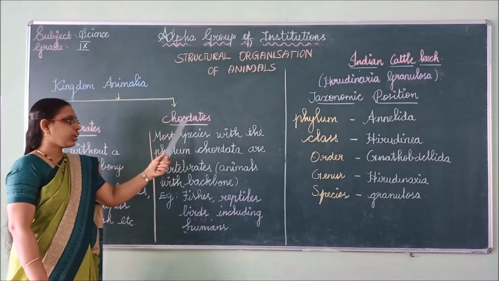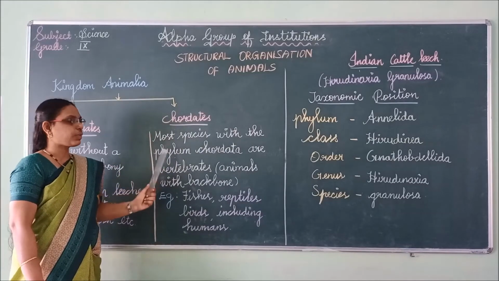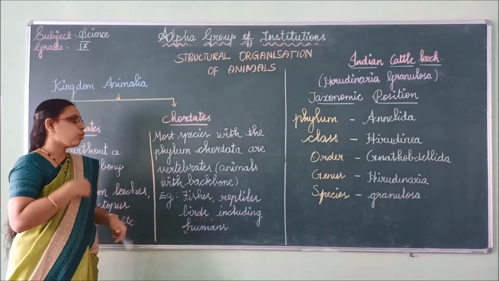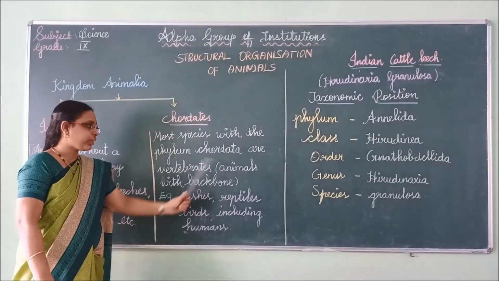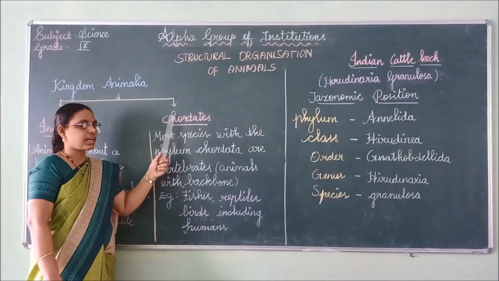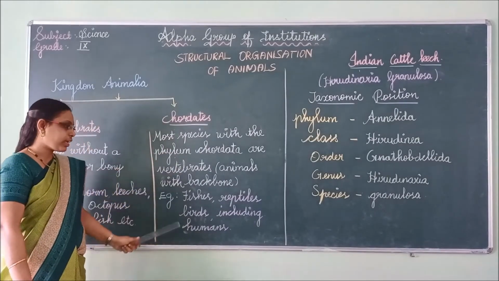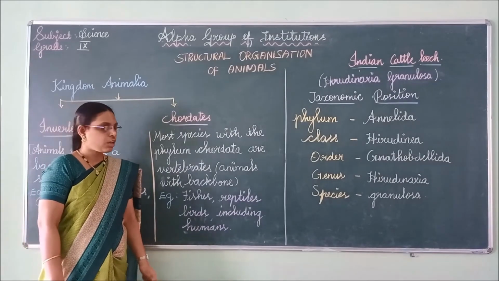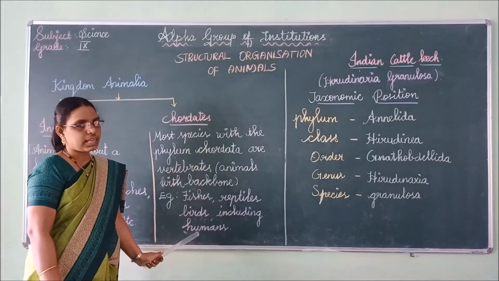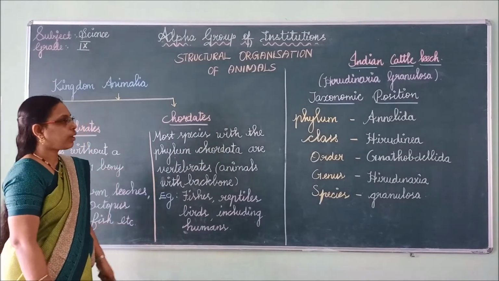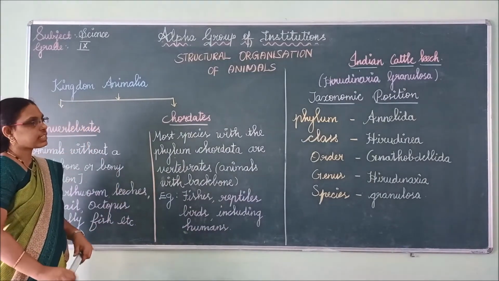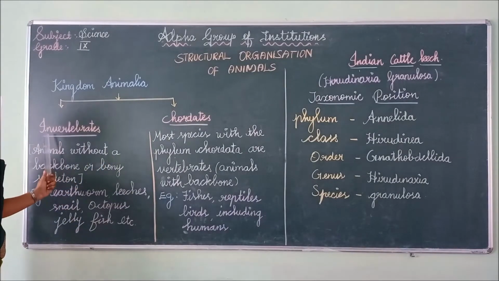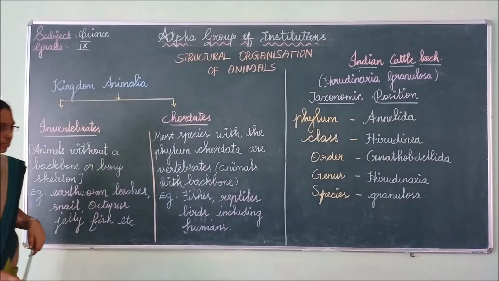Next, chordates. Most species within the phylum chordates are called vertebrate animals, that is, animals having a backbone. Animals with a backbone are called vertebrates, and we call them chordates. For example, fishes, reptiles, birds, and including humans also. Here I have given only a few examples; there are many more. Now we are going to see one example for each group. First we are going to see invertebrates.